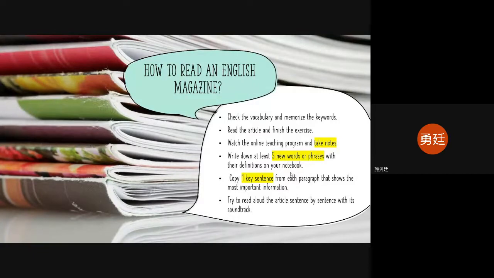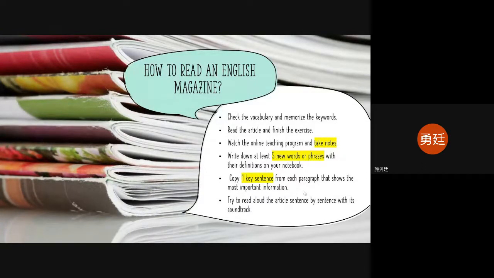So there will be the second part of your note, right? And for the third part, you have to copy 1 key sentence from each paragraph that shows the most important information. So for example, we just finished reading an article, and that article has like 3 paragraphs. So which means you are going to copy 3 sentences from the 3 paragraphs, 1 sentence from each paragraph, all right?